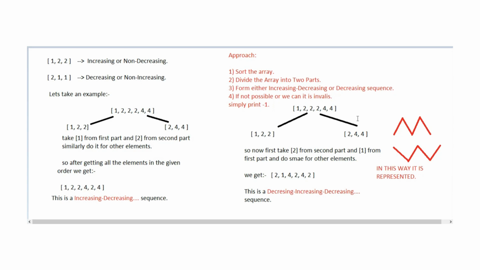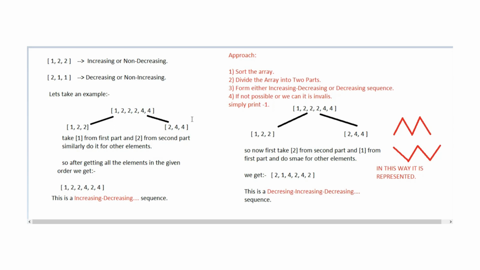So now you are thinking how we can divide the array and what technique is required to do that. Second step: after doing sorting, the two pointer technique can be applied here. Two pointer in the sense you can create one extra array and store the first sub problem and the second sub problem, and form the interesting array from that. So you can create one extra vector and apply the two pointer technique for dividing the array.